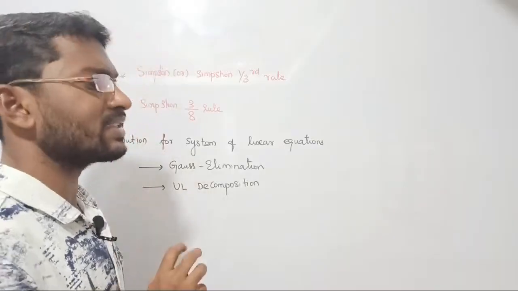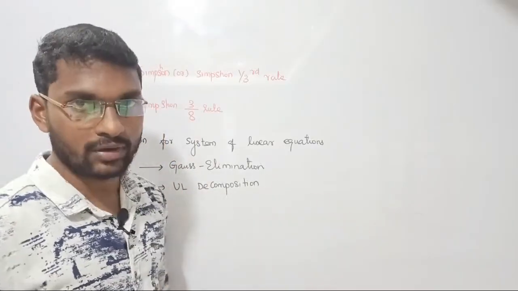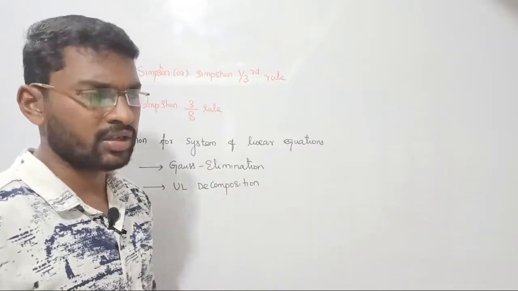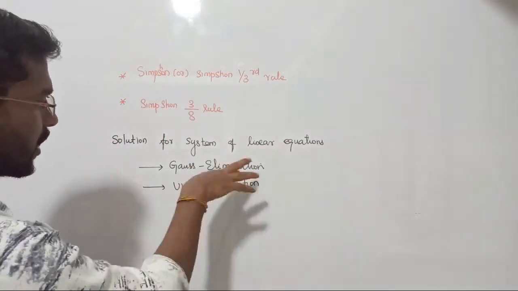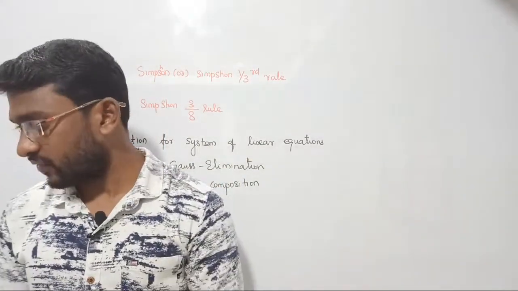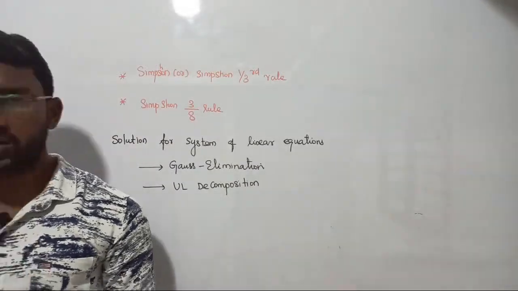Consistency means a solution will exist, but that solution might be a unique solution or an infinite number of solutions. There are two possibilities. Whereas inconsistency means there is no solution, and that can also be concluded with the help of these methods, right? So we will see soon. That's all. These are all the things that we are going to discuss in numerical methods, right? So let us see all those things one by one.